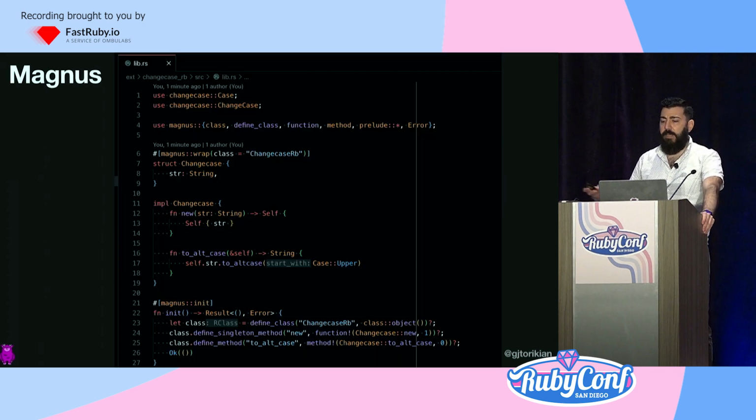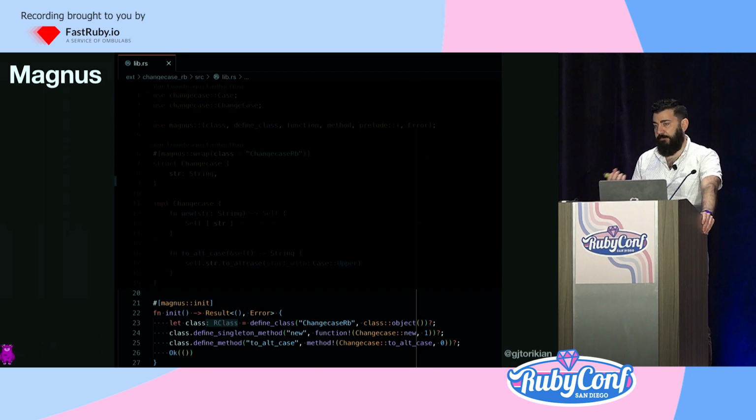Don't commit this to memory. I just want to show that this is the entirety of the Rust code that needs to be written. And so we'll start at the bottom. We see this magnus::init declaration. It defines this method as an entry point for the glue, sort of like a main function in other languages. If you've written a C extension before, this should look very familiar.